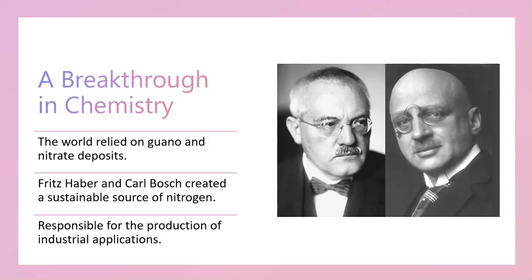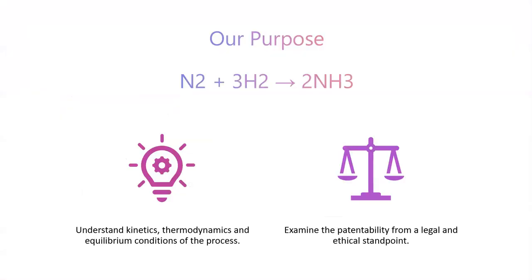The global importance of the Haber process extends beyond agriculture to various industrial applications, including the production of plastics, explosives, and pharmaceuticals. It's been estimated that the process is responsible for sustaining nearly half of the global population's food supply. Understanding the kinetics, thermodynamics, and equilibrium conditions that govern the synthesis of ammonia is important for optimizing the process, enhancing efficiency, and minimizing environmental impacts.